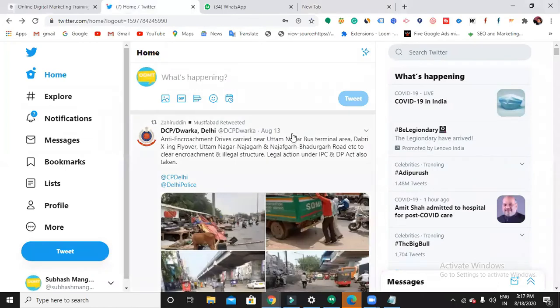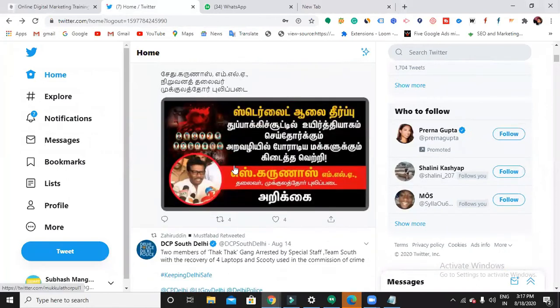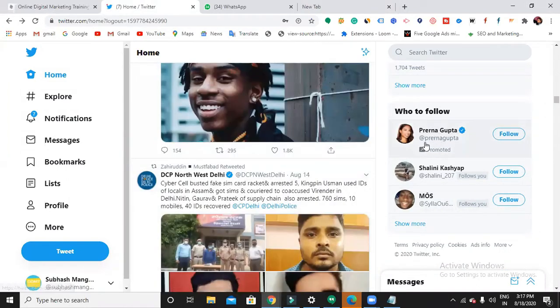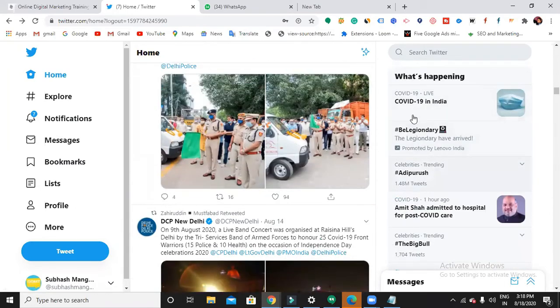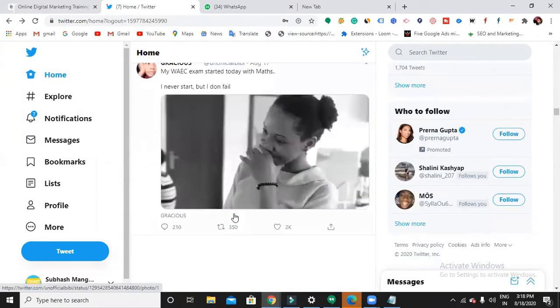So this is how the Twitter interface looks. You guys already know, and this is the home page. Can you see on the right side, what is this here? If you can see, a promoted one. This is also an ad. And on top, it's trending, what's trending right now currently on Twitter. So here in trending also you can see promoted by Lenovo India. This is also an ad. And you can see ads in the newsfeed also in a Twitter account.